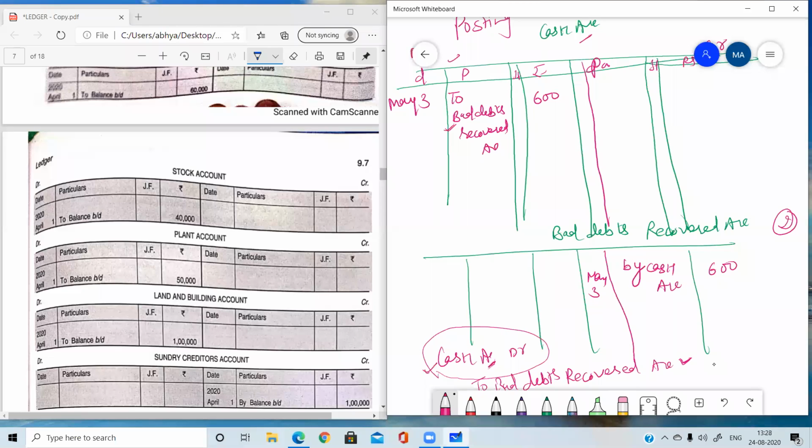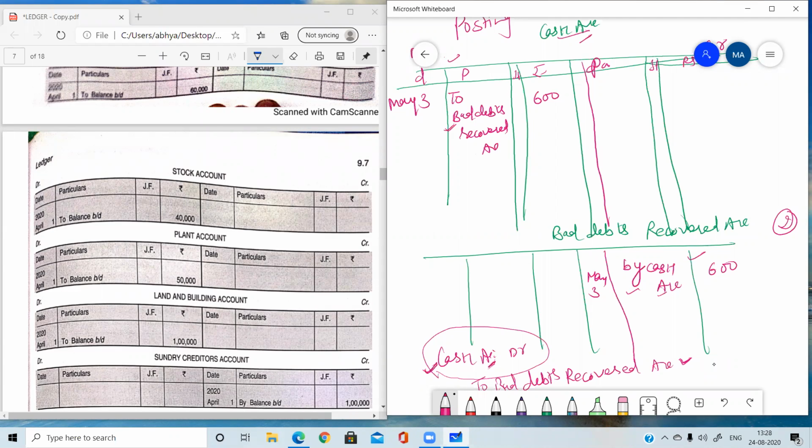Here, cash account debit to bad debts recovered account. So cash is debited, and in the cash account on the debit side, the posting will be done with the opposite account, bad debts recovered account. And in the bad debts recovered account, bad debts recovered is credited, so we will do the posting on the credit side with the opposite account, which is cash. So we write by cash account.